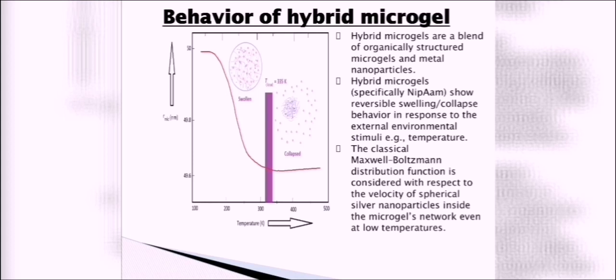The classical Maxwellian distribution is considered here for the velocity of the spherical silver nanoparticles inside the microgel network. Even at low temperatures, they still behave classically. Initially, it is in the swollen state, and after a specific critical temperature, about 335 Kelvin, the microgel will collapse and the silver nanoparticles will disperse everywhere.